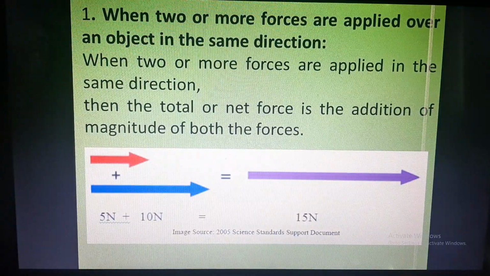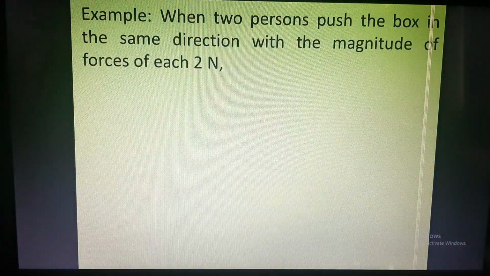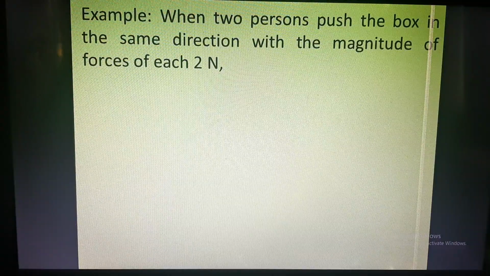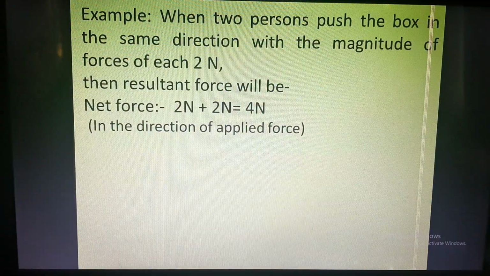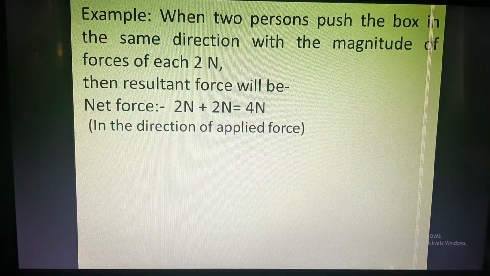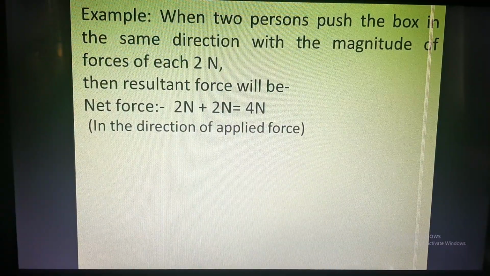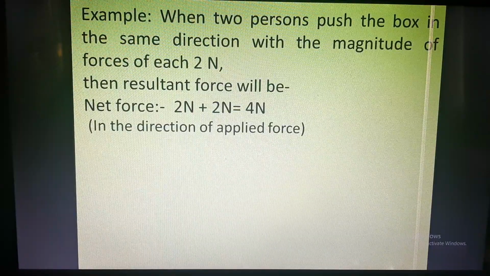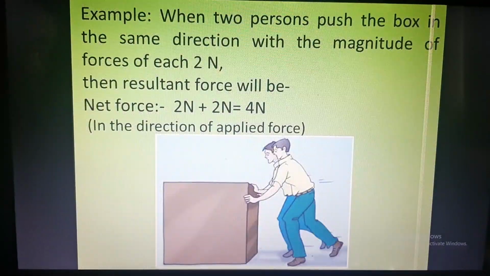But what happens if, for example, here you can say two persons push the box in the same direction with a magnitude of force of each 2 Newton. So what will be the resultant force? 2 Newton plus 2 Newton is equal to 4 Newton. And the direction of the force will be in the direction in which the force is applied.